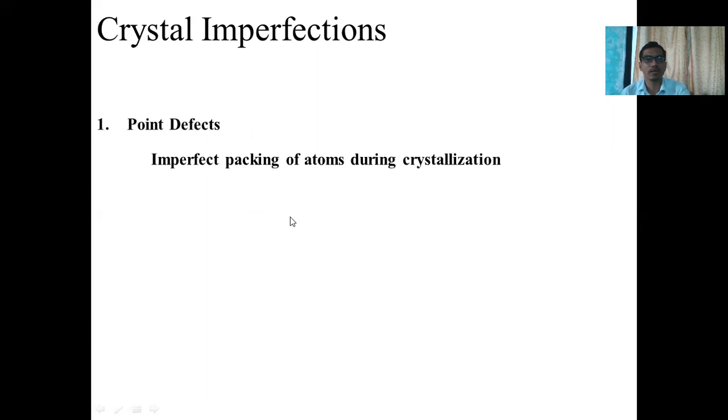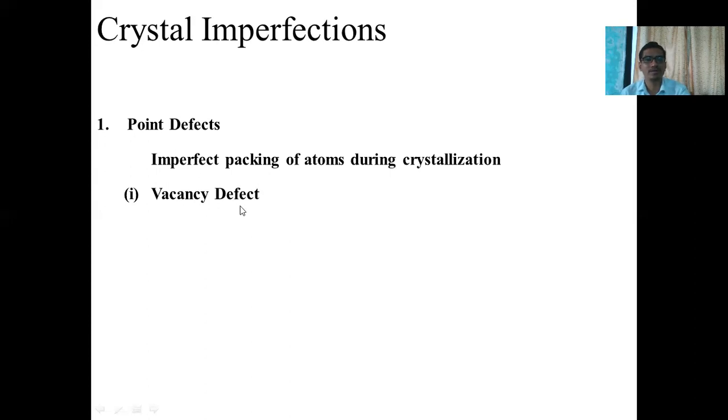Now, what do you mean by point defect? If there is imperfect packing of atoms during crystallization, then the defect that occurs is called a point defect. It means that during the formation of the crystalline structure, if imperfect packing of atoms occurs during crystallization or crystal formation, the defect is called a point defect.